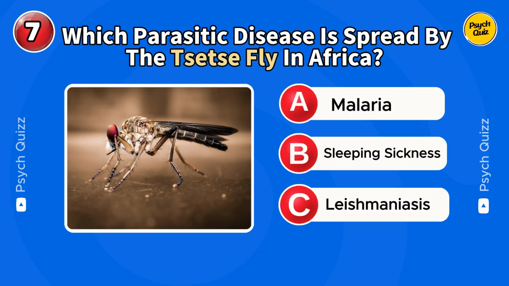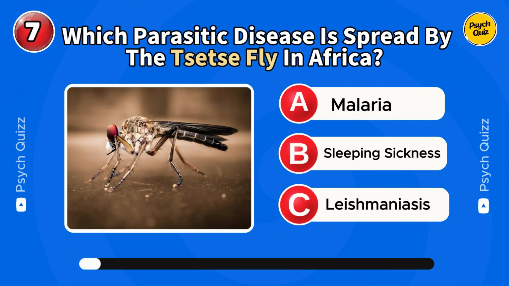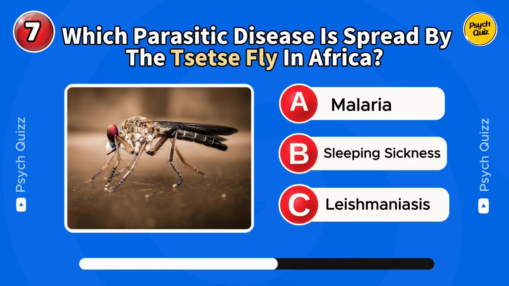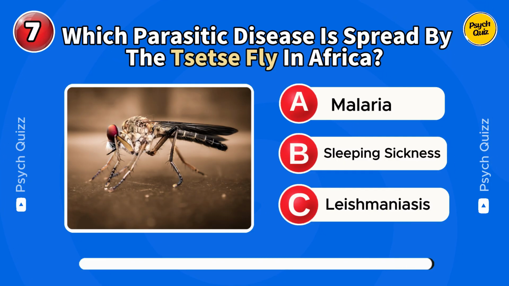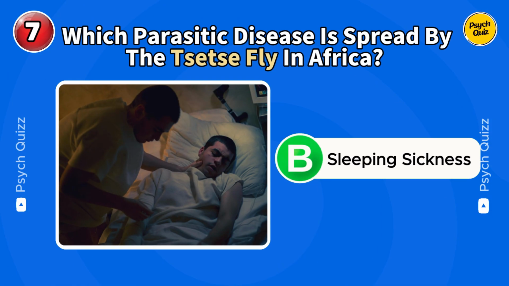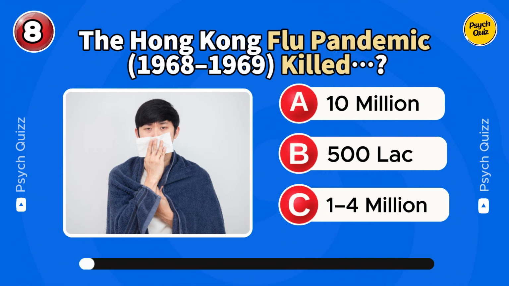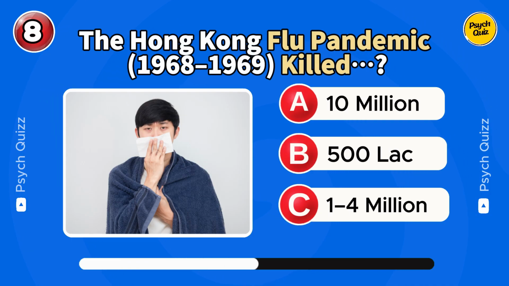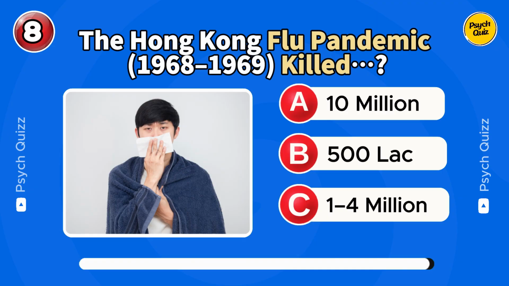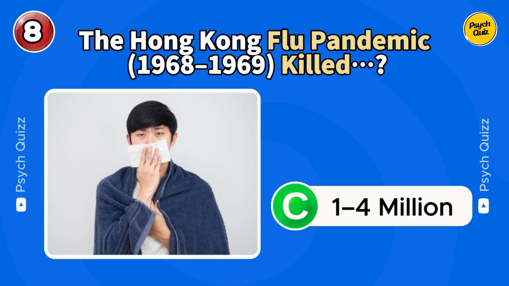Which parasitic disease is spread by the tsetse fly in Africa? Sleeping sickness, trypanosomiasis. The Hong Kong flu pandemic, 1968 to 1969, killed 1 to 4 million.